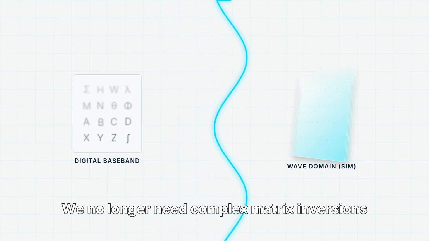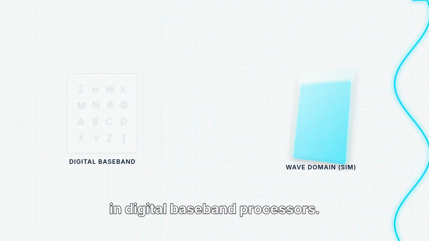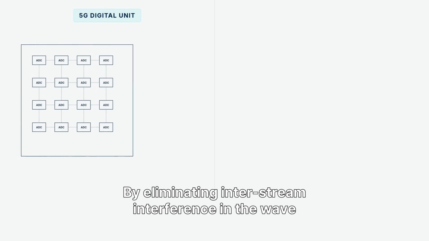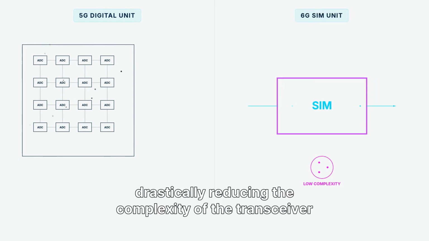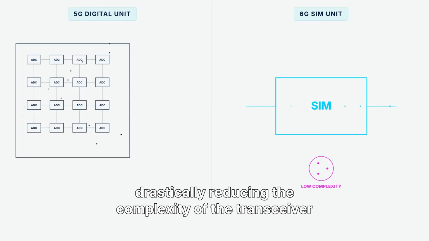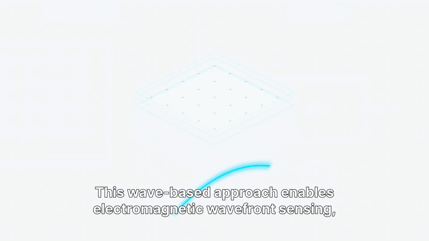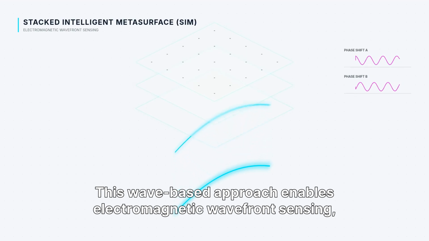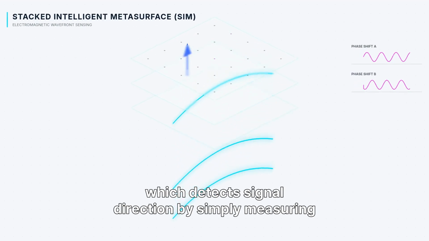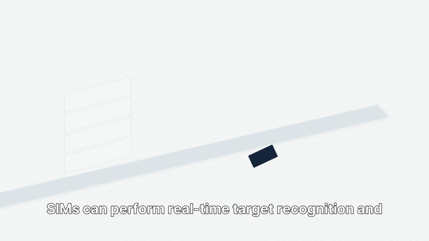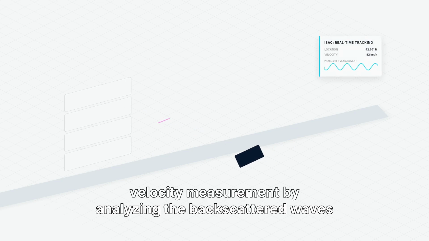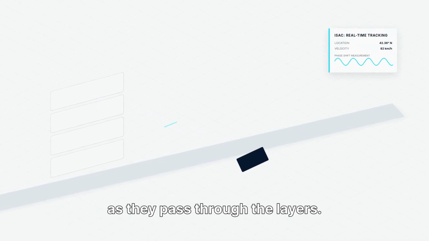We no longer need complex matrix inversions in digital baseband processors. By eliminating interstream interference in the wave domain, we can use low-resolution, power-efficient converters, drastically reducing the complexity of the transceiver hardware. This wave-based approach enables electromagnetic wavefront sensing, which detects signal direction by simply measuring phase shift differences. No intensive digital math required. The applications are profound. SIMs can perform real-time target recognition and velocity measurement by analyzing the backscattered waves as they pass through the layers.